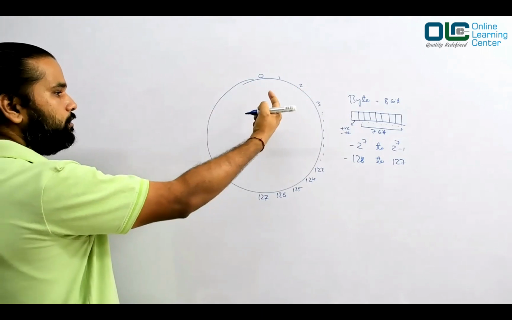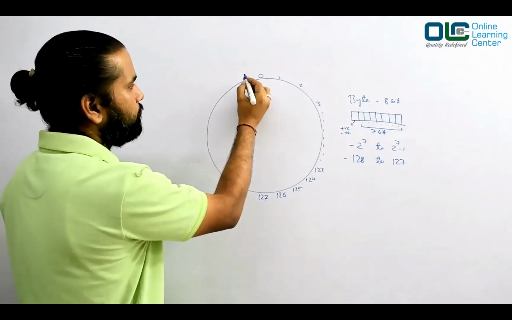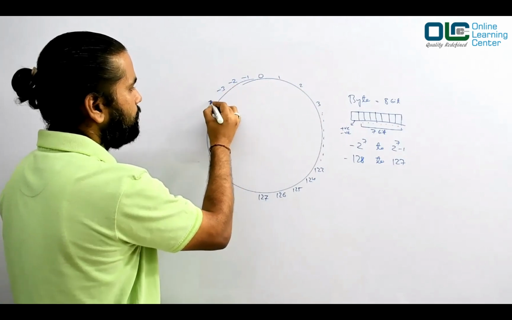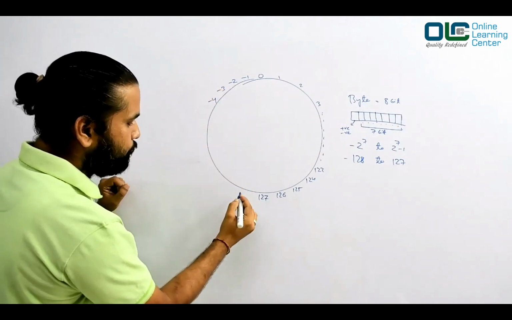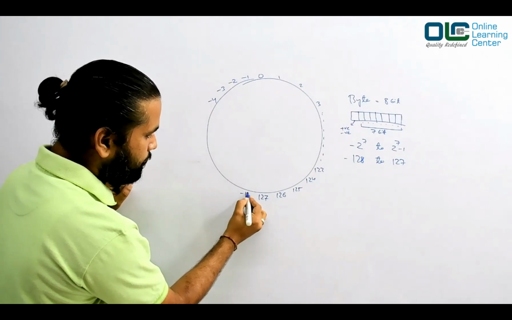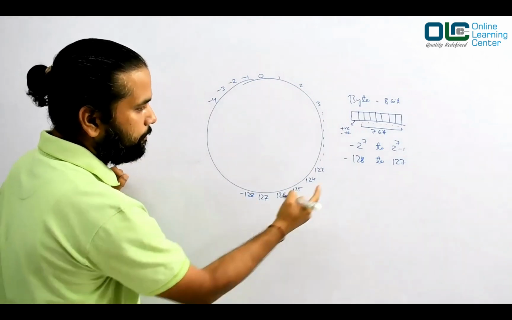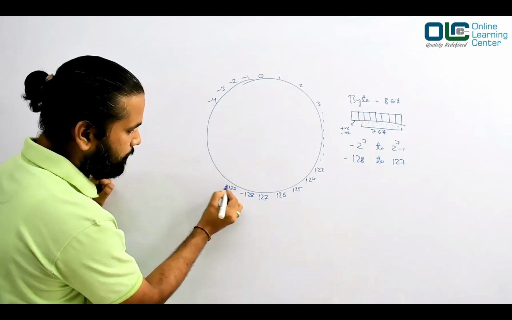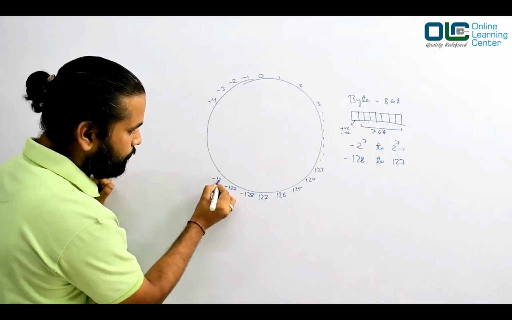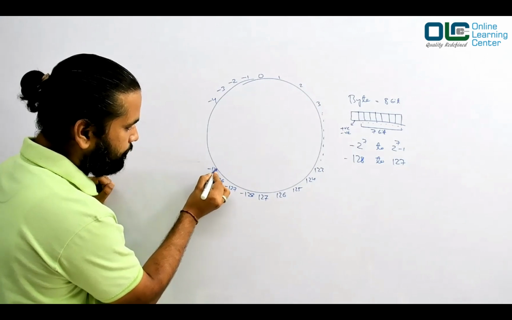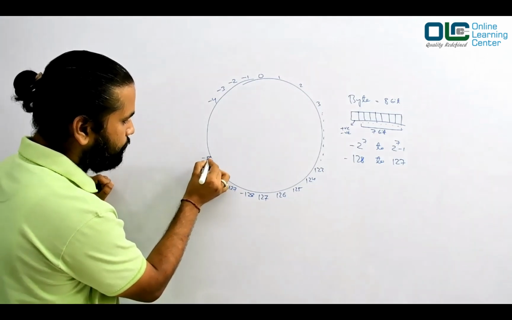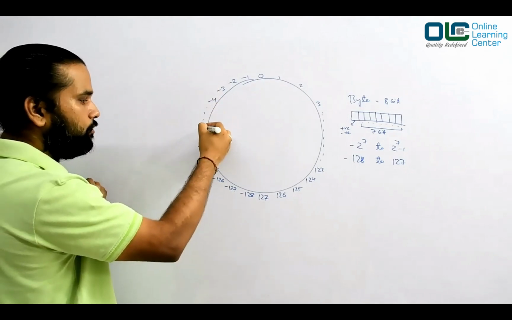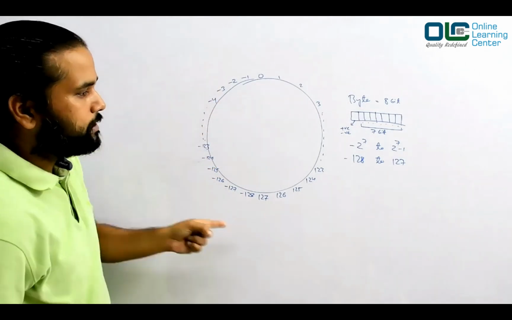Again on this side is 0, so minus 1 here, then minus 2, minus 3, minus 4, likewise till minus 128. Then minus 127, minus 126, minus 125, minus 124, minus 123, and so on. That's how the cycle would look.